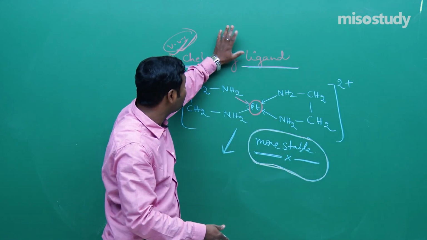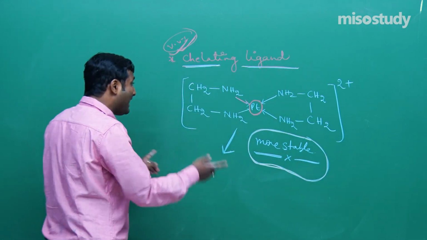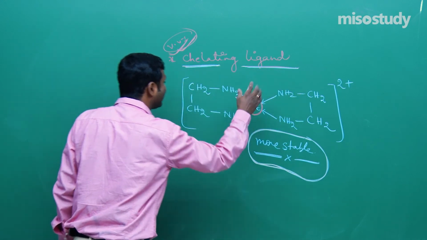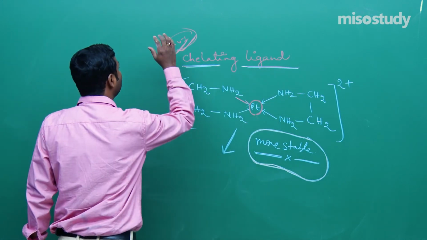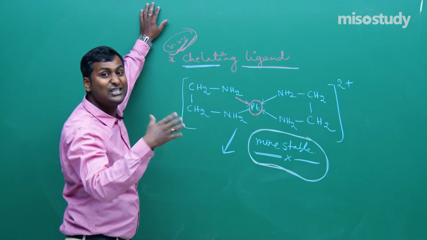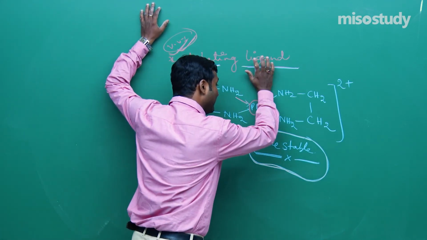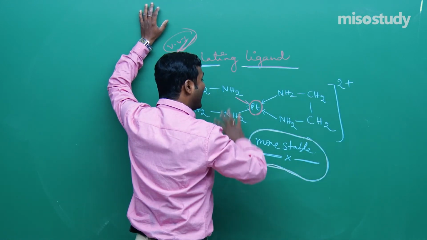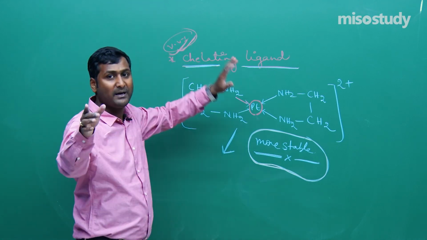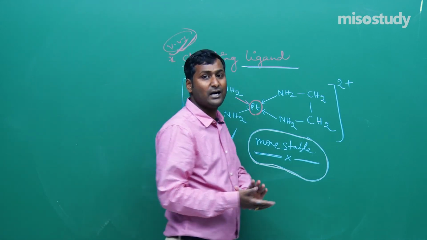Now what do you mean by a chelating ligand? If a ligand has a tendency to form a ring around a central metal atom, then it is known as a chelating ligand, and the phenomenon is called chelation. And if there is chelation, then this coordination compound is more stable in comparison to others. Is it clear to you, friend?